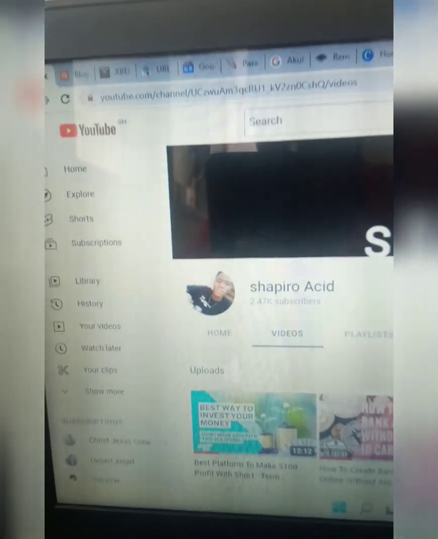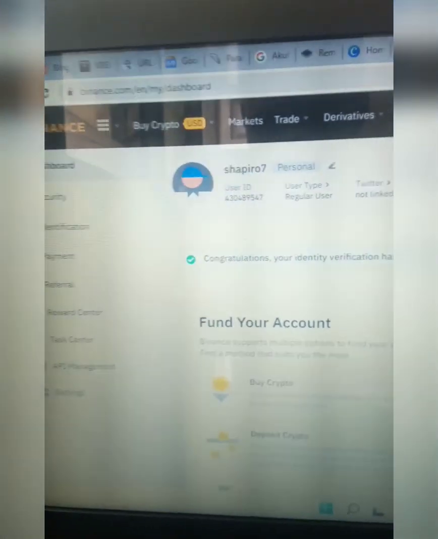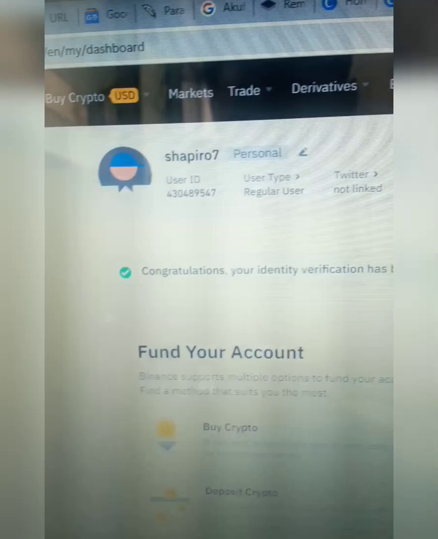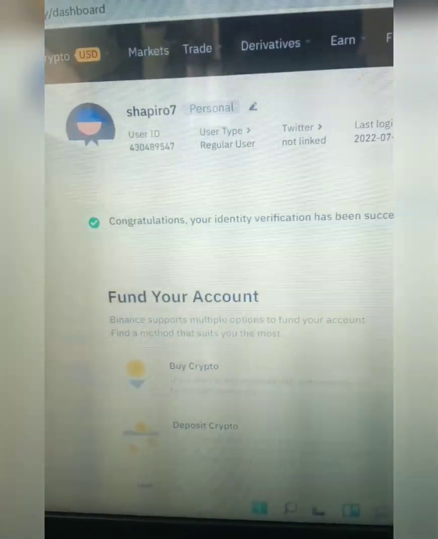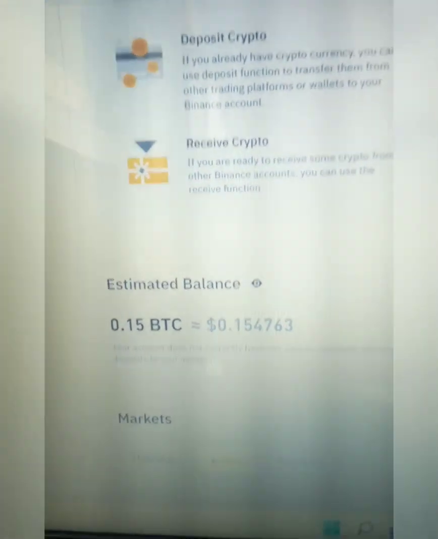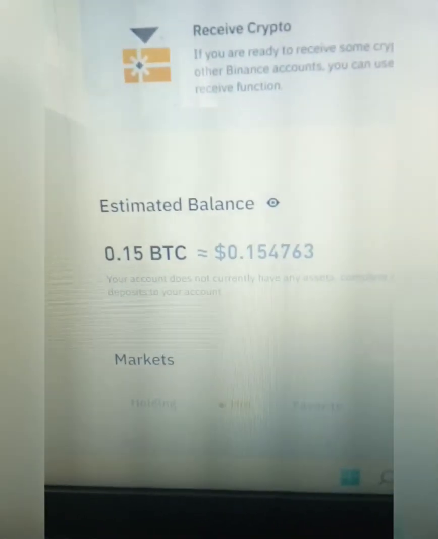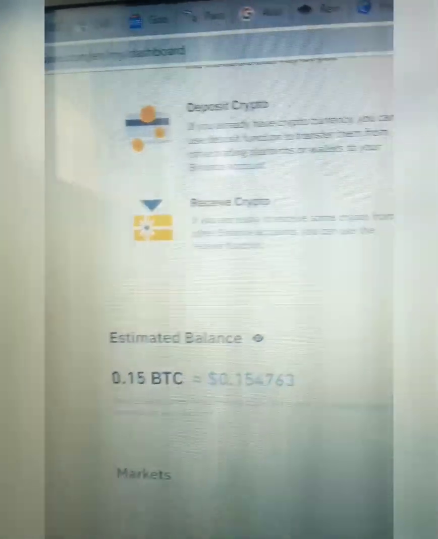Okay, what's up, guys? So you can see this is my laptop screen. Let me just go to my Binance account. You can see that's my name here, Shapiro7, and let me show you my Binance account real quick. Boom. As you can see on the screen here, this is the amount of money that I have in my Binance account. I have 0.15 Bitcoin.